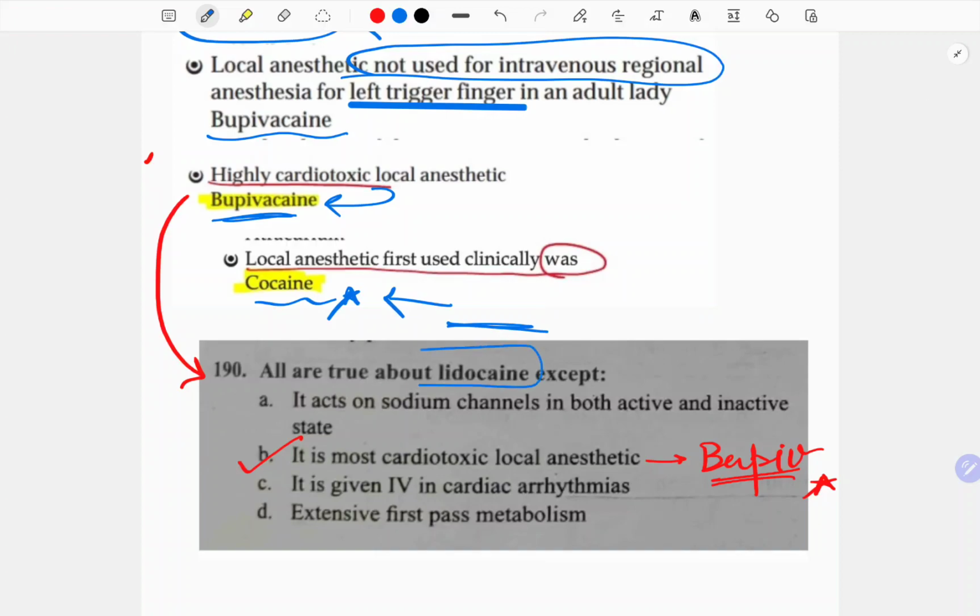All are true about lidocaine except: it acts on the sodium channel in both active and inactive states. All of them act by blocking the sodium channel. It is most cardiotoxic: I just told you bupivacaine is the most cardiotoxic because it is highly lipid soluble. So this statement is wrong and this is the answer. Lidocaine is given IV in cardiac arrhythmia is correct. Extensive first pass metabolism is correct.